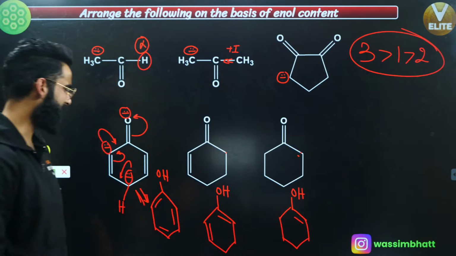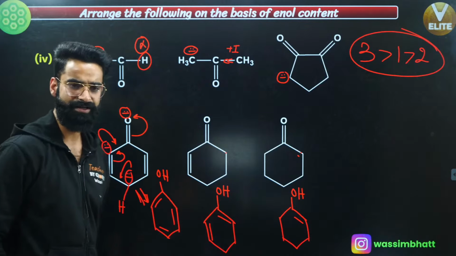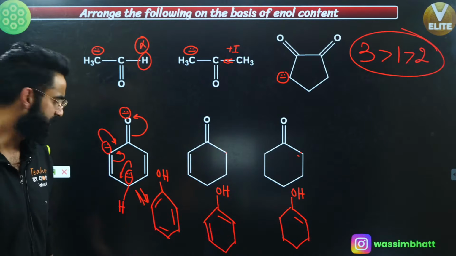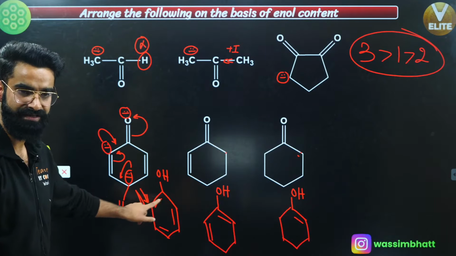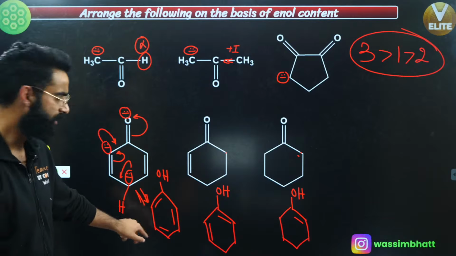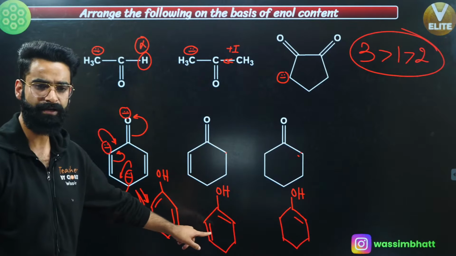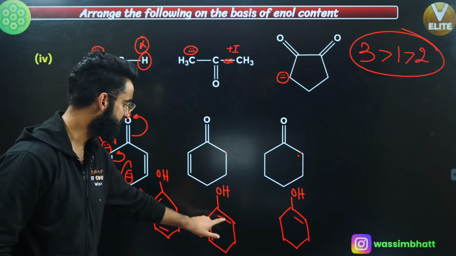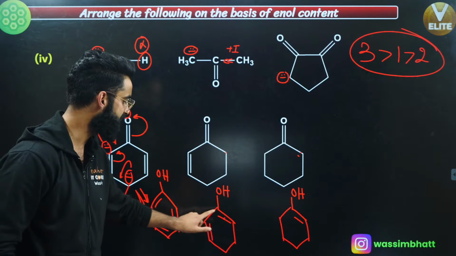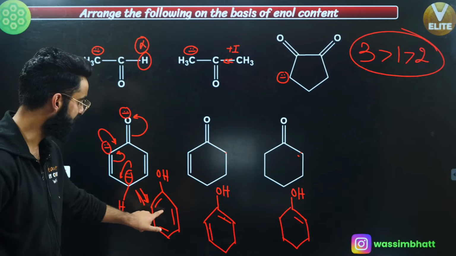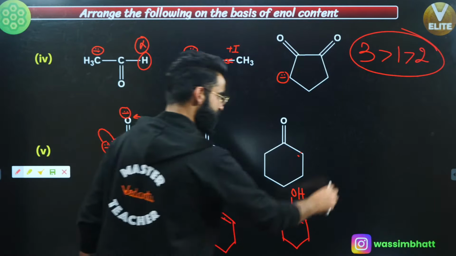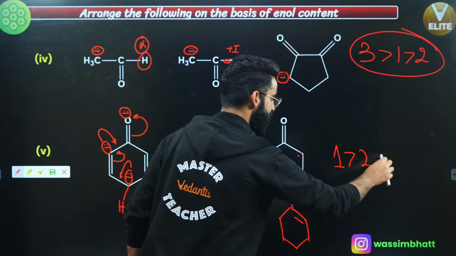Right? Now people, you can clearly say which enol is more stable. See, over here, the enol has got some aromaticity, right? 6 pi electrons participating in the conjugation. Right here, is it aromatic? It's not aromatic, but there is conjugation between this pi bond and this pi bond, right? Pi, sigma, pi. Over here, there is no conjugation, correct? So maximum stable is going to be this one. The first enol is going to be maximum stable, followed by second enol, followed by third enol, correct?